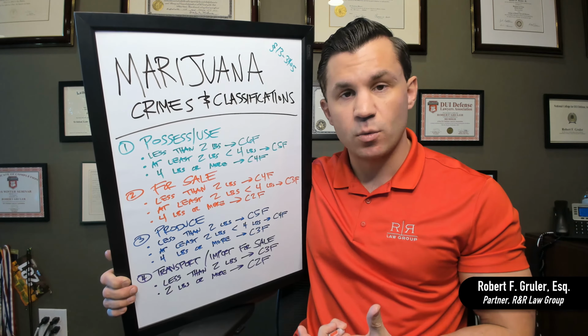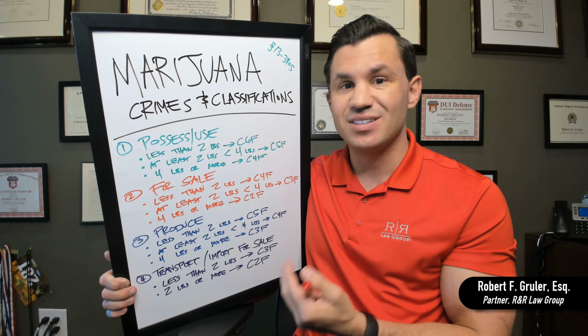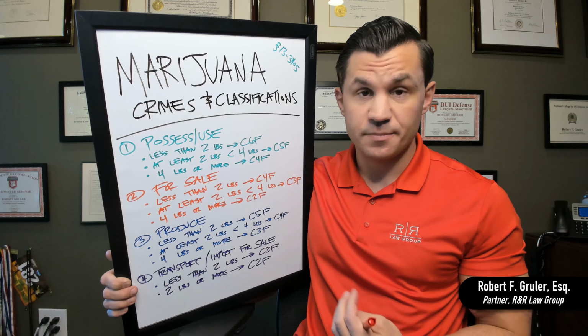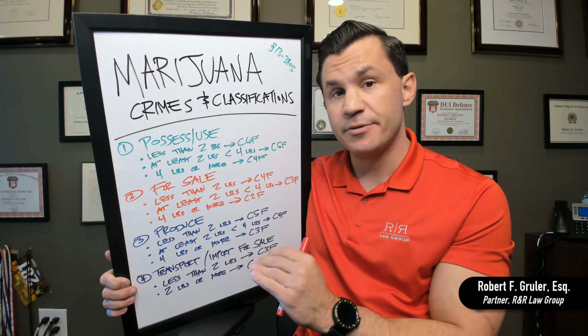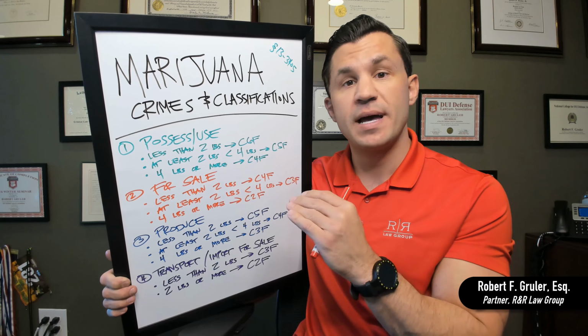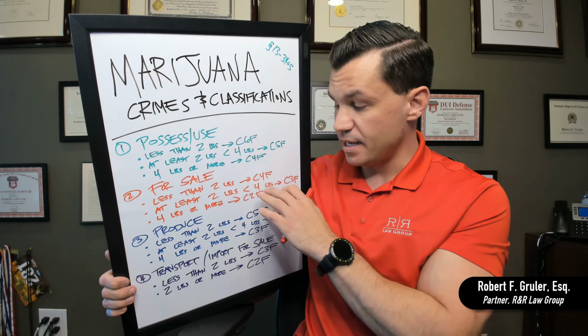If you have this for sale, the classifications of felonies bump up a little bit. So if you have less than 2 pounds, it's a Class 4. Remember, up here it was a Class 6. If you have it for sale, it makes it a Class 4, even if you have less than 2 pounds. So it doesn't matter how much less. Any amount less than 2 pounds, if it's for sale, it's a Class 4 felony. If you have at least 2 pounds, but less than 4 pounds, it makes it a Class 3 felony. And if you have 4 pounds or more, it makes it a Class 2 felony. So Class 2 felony, like I said, is the highest level felony that you have. So if you have a large quantity of marijuana and it's for sale, that's going to be a Class 2 felony.